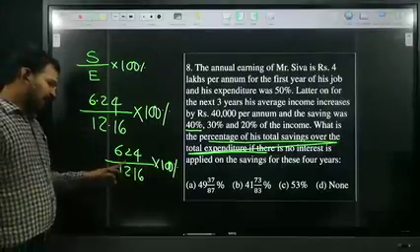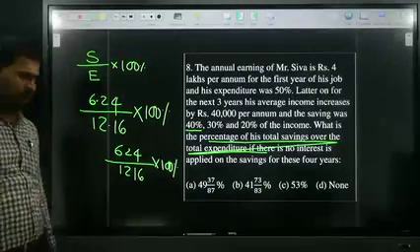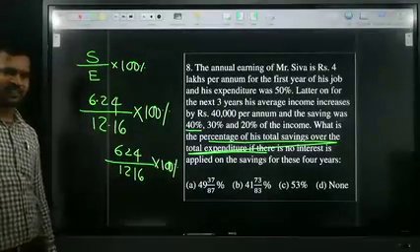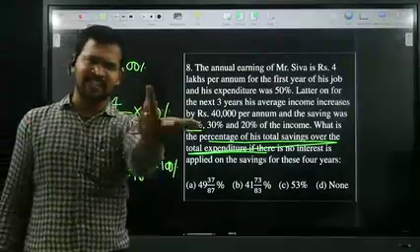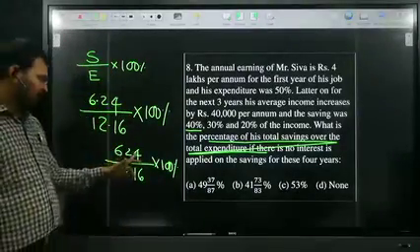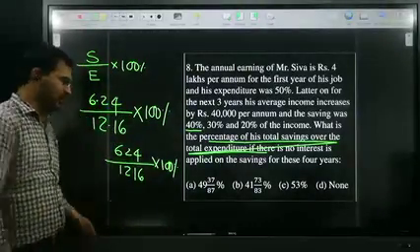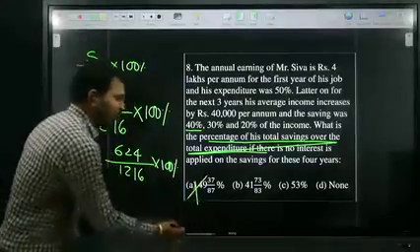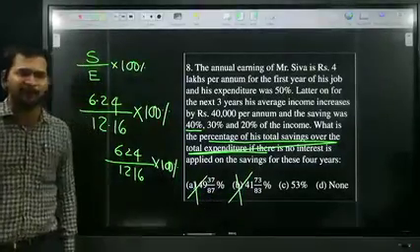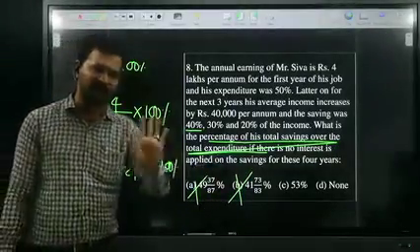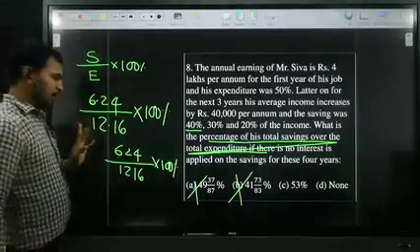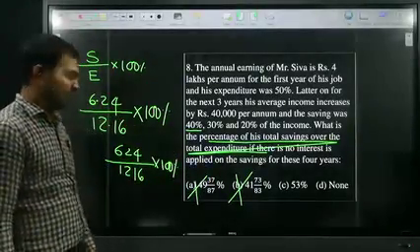Now the denominator is always 100%. 100% is 12.16, so 50% is nothing but 608. This is more than 608, and our option is more than 50%. Option A and option B deleted.